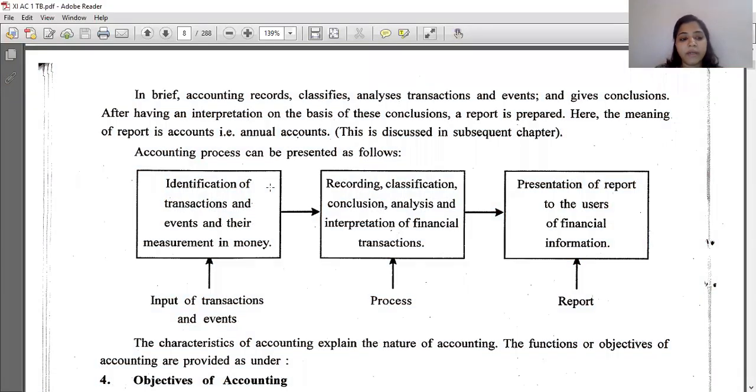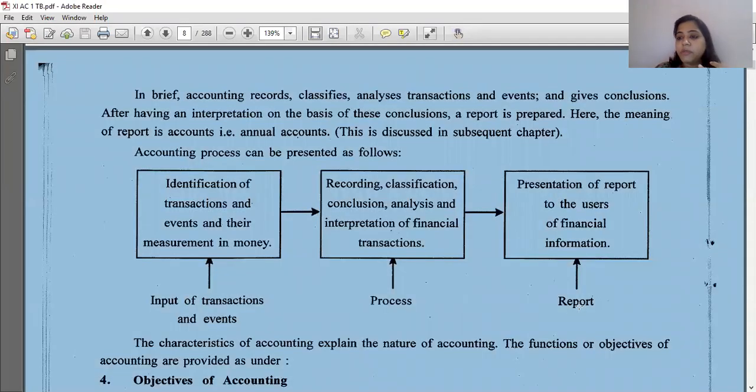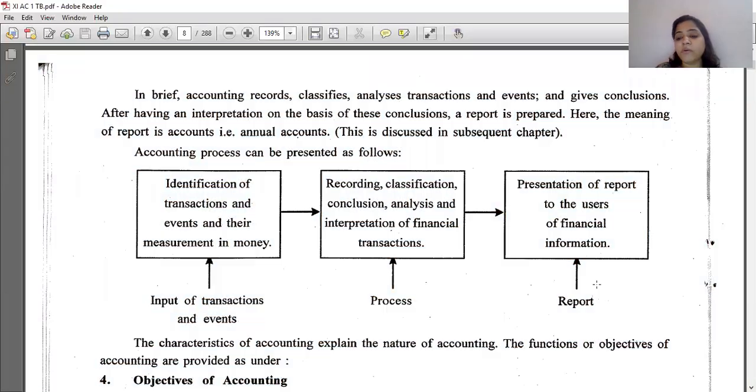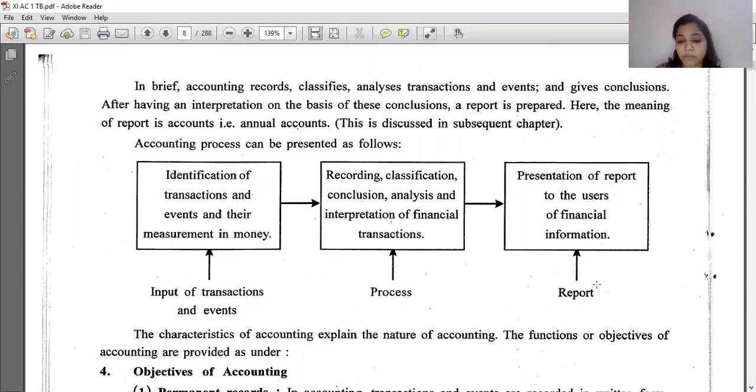The chart shows the identification of transactions and events and then measurement in money. Then recording, classification, conclusion, analysis, and interpretation of financial transactions. Now presentation of the report to the users of financial information, that is the report. Who are the financial users? Owners of the company, stakeholders of the company, creditors of the company, and investors, potential investors of the company. Through this, they will come to know whether the company is earning profit or loss, and whether they should invest in the company or not.